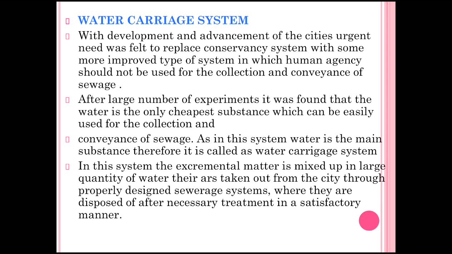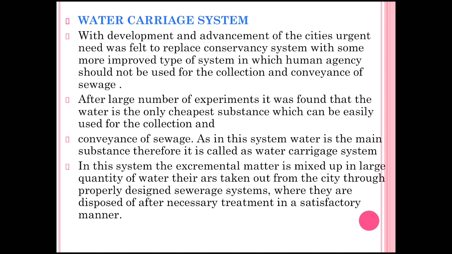After a large number of experiments, it was found that water is the cheapest substance which can be easily used for the collection and conveyance of the sewage. As water is the main substance in the system, it is called the water carriage system.